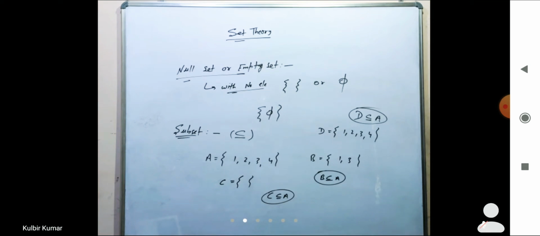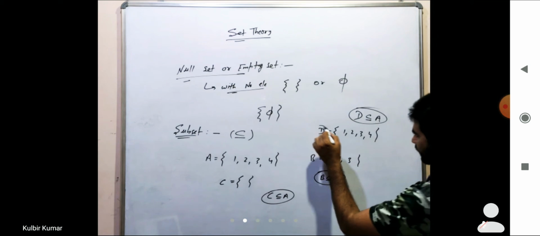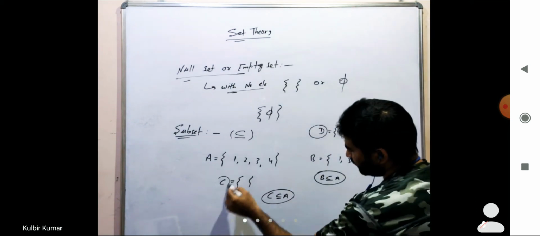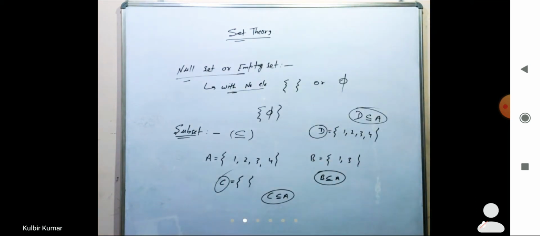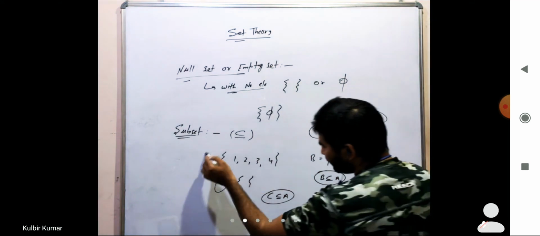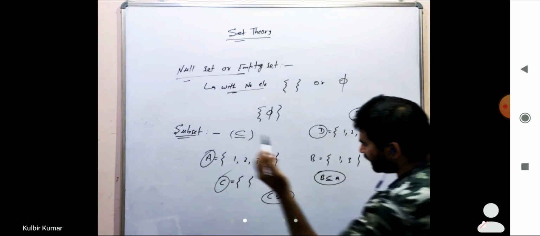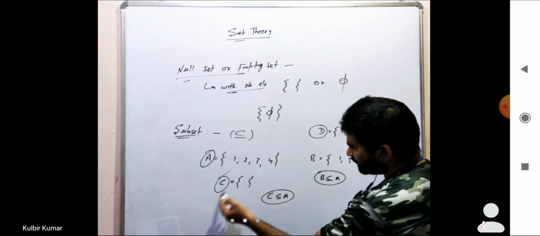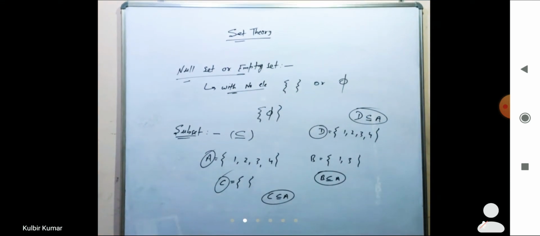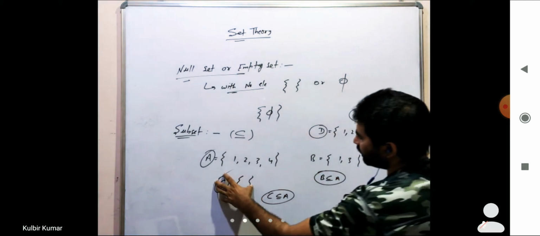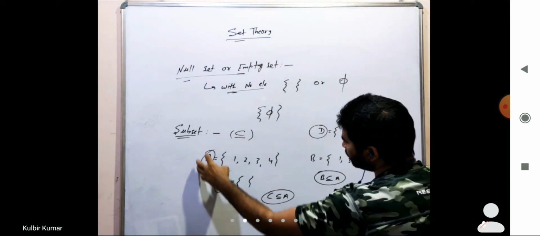So finally, this D and this C, they are the trivial subsets. इसका मतलब क्या हुआ, जो complete set we can say A, A ये अपने आप का trivial set है, और empty is also a trivial set, ठीक है? तो ये दोनों क्या रहेंगे, they are the trivial subsets. So the empty set and the set itself, ये दोनों trivial subsets होते हैं.